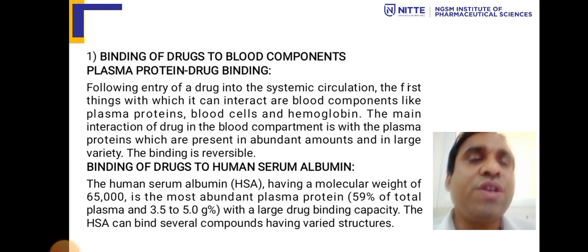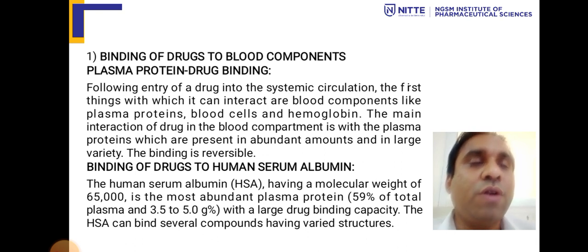The main interaction of a drug in blood components is with plasma protein, which is present in abundant amounts and in large variety, and the binding is always reversible. So the first thing we have learned is plasma protein binding. This can be due to hemoglobin, plasma proteins, or blood cells, where they come and bind in large amounts. The binding will also be reversible.